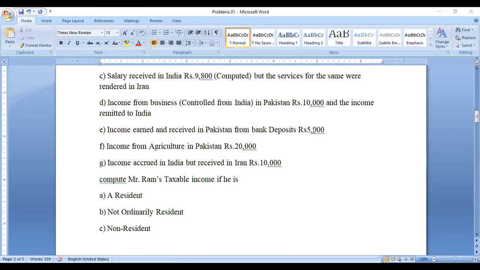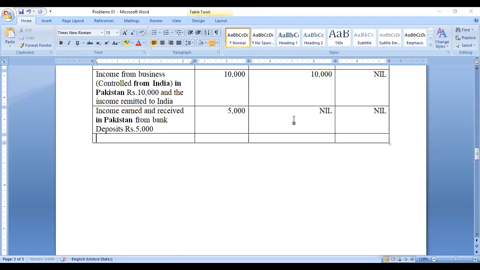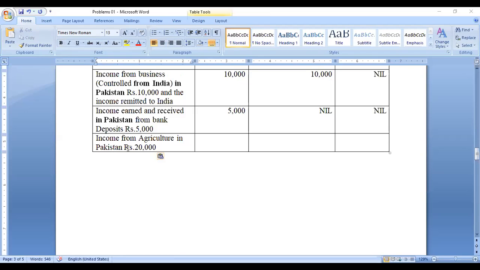Okay, next we can move on to the next one. Income from agriculture in Pakistan. So this is a foreign income. It is just like the above. So here you can think that only Indian agriculture income is exempted. In foreign countries, they are following a different kind of structure, whatever it may be.